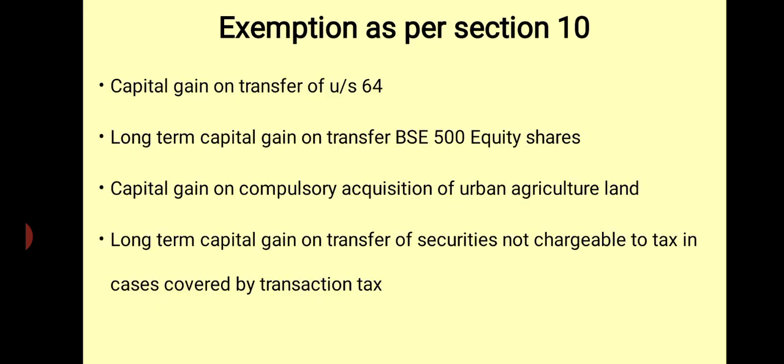Okay. The next one, exemption as per section 10. It's a very important concept. Exemption means some of the capital gains are not taxable as per section 10. What are the items which are not taxable as per this section? First one, that is capital gain on transfer of a unit of the Unit Trust of India under section 64. Any income arising out of transfer of a capital asset, being a unit under section 64, is not chargeable to tax if transfer is done on or after 1st April 2002.